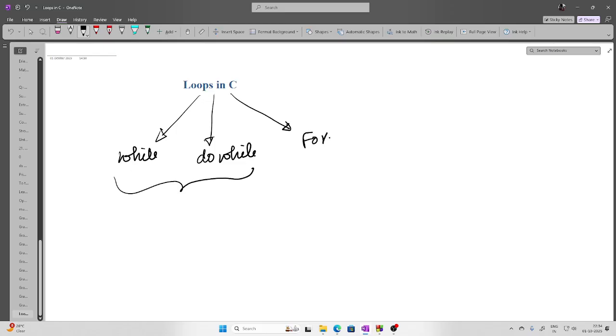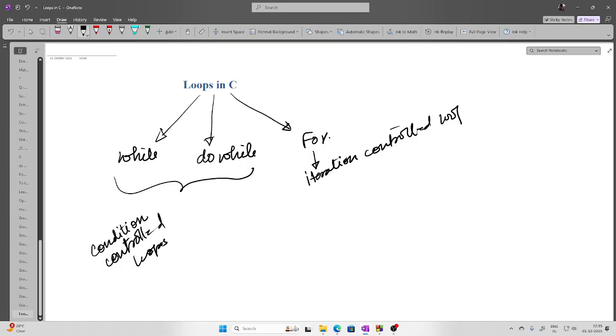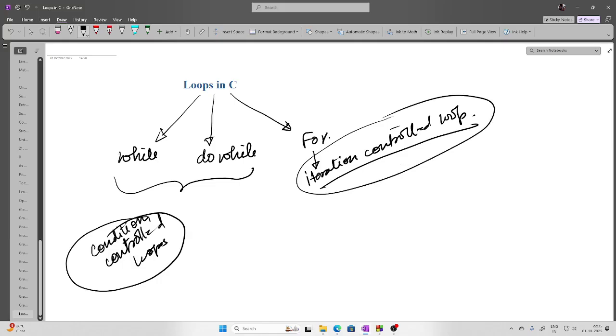These two, while and do while loops, are basically condition controlled loops, whereas this for loop is an iteration controlled loop. Now, what is the difference between a condition controlled loop and an iteration controlled loop?